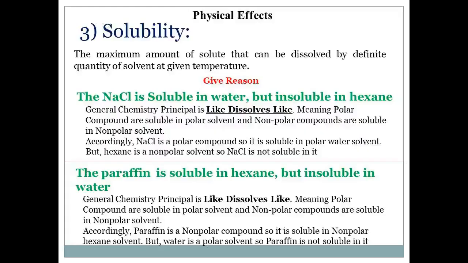When we add a small amount of substance in solvent, the solution is said to be dilute. If we add more substance in solvent, the solution is saturated, and at a particular point the solute will not dissolve further in the solvent, that is the supersaturated solution. So here we can define solubility. The maximum amount of solute that can be dissolved in a definite quantity of solvent at a given temperature is known as the solubility. So the solubility of a particular compound in a given solvent is fixed and it changes with the temperature.